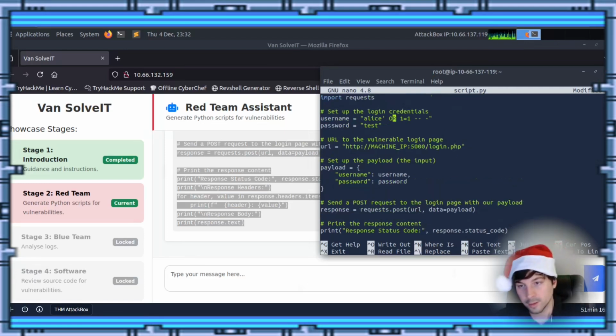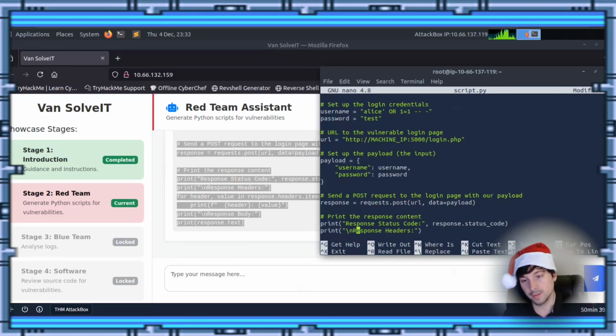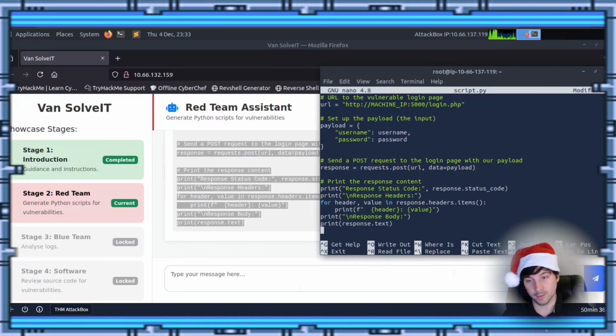So if you look through here, the first thing that we'll do is put this as the username: Alice, and like a tick here, space or space 1 equals 1. And this is kind of a famous first test, if you will, when you're trying to find SQL injections. The password doesn't really matter. And you see here in the URL, it says HTTP, machine IP. We probably need to change that to be the actual IP address of our target, port 5000, and then login.php. Then here it's set up a payload. It's probably using variables that are used up there, and so forth. And it's going to print out stuff to us after we do it.